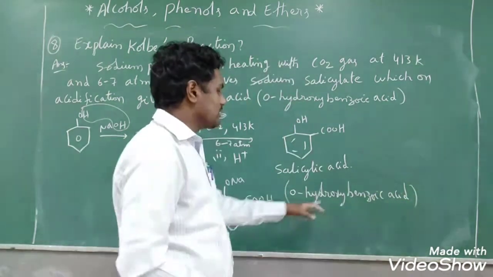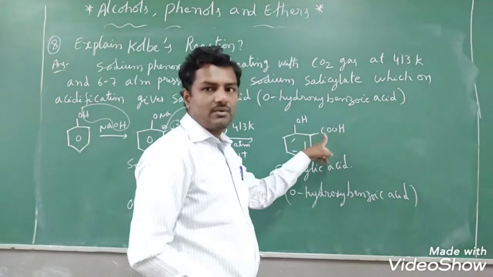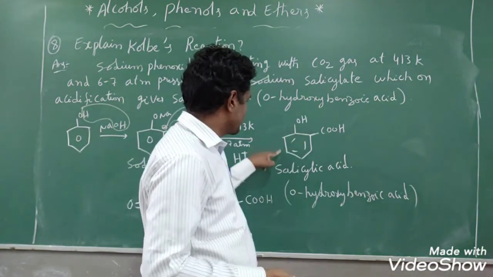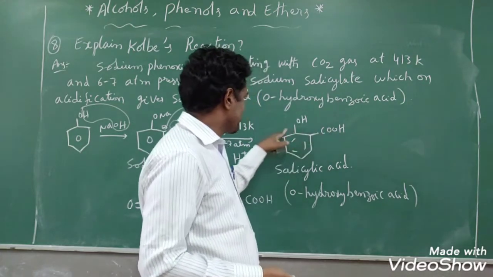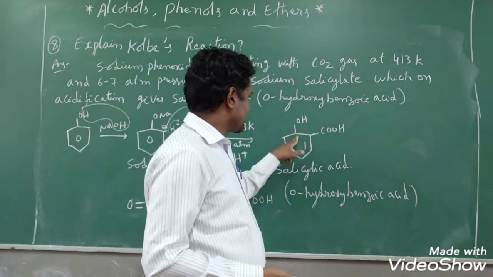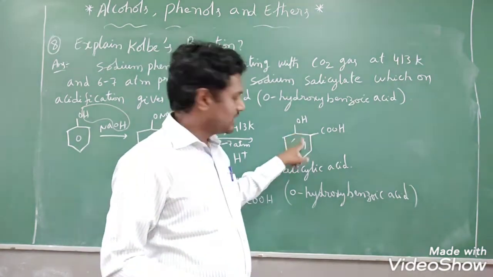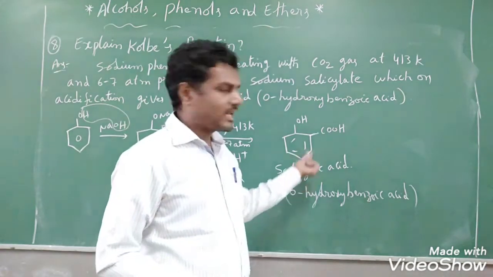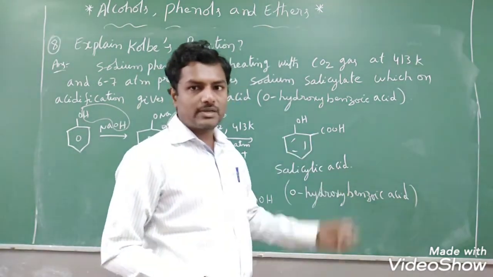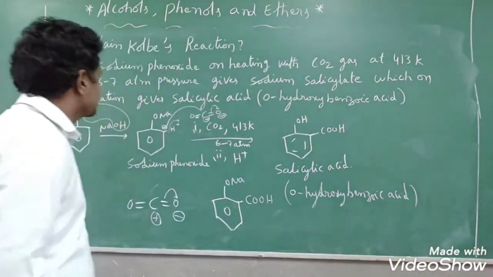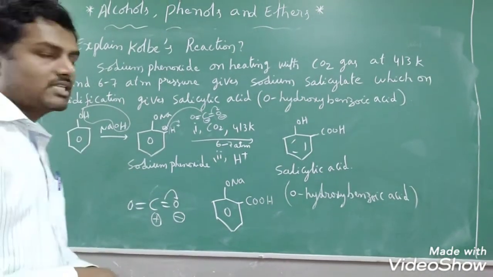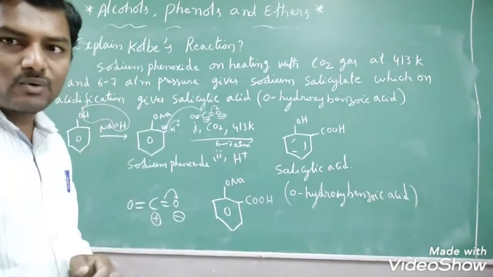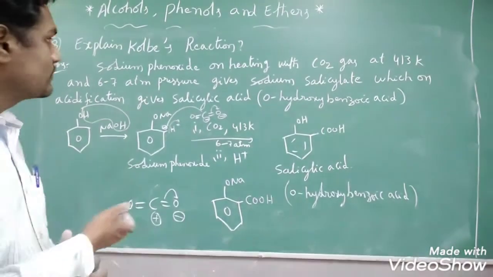Why is it orthohydroxybenzoic acid? Among OH and COOH, COOH is the major functional group. With respect to the major functional group, this is benzoic acid, and at the second position the OH group is present. So that's why I have written orthohydroxybenzoic acid. In place of ortho, you can also write 2-hydroxybenzoic acid, which is also correct. This is a very important question, the Kolbe reaction. There is a chance this question is asked in different manners. What are those questions? We will see that, students.